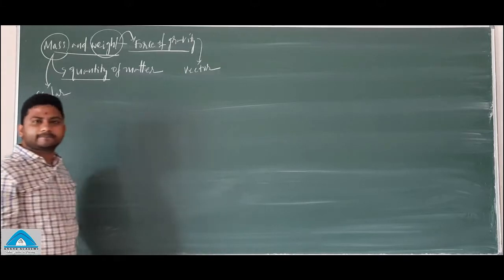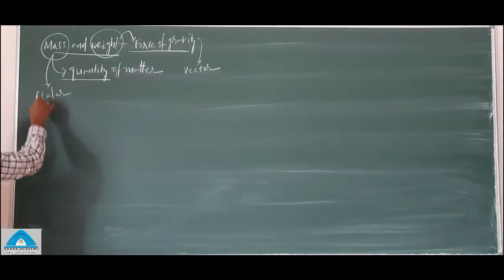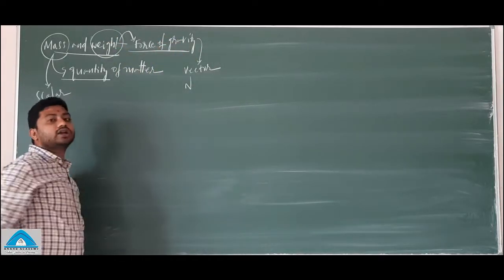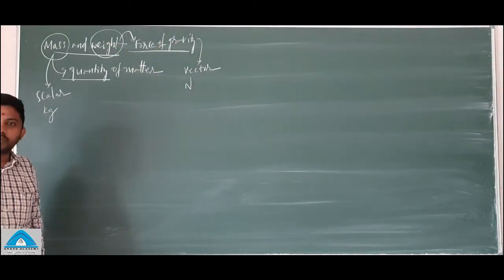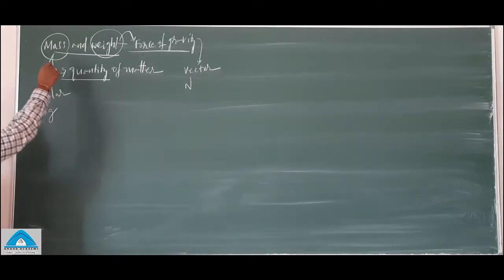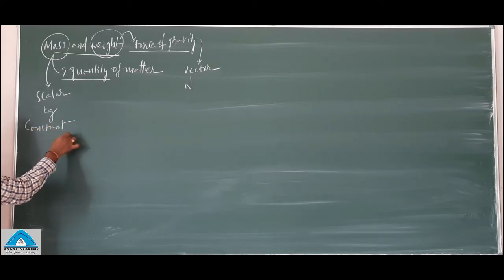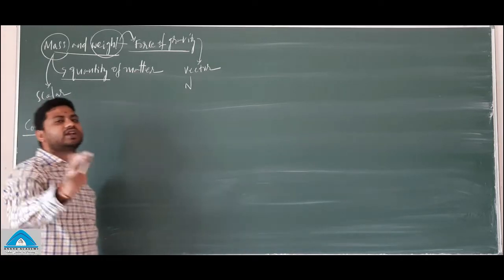You get the point? The SI unit of mass is kilogram. As weight is a force, its SI unit is Newton. Now, the value of mass will remain constant everywhere.